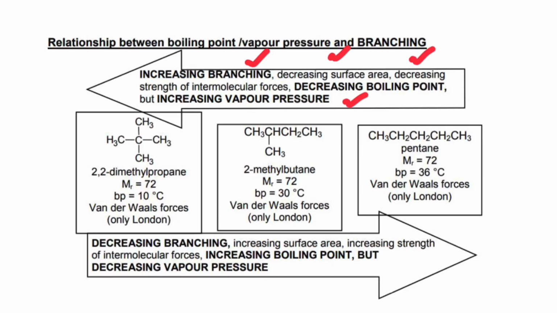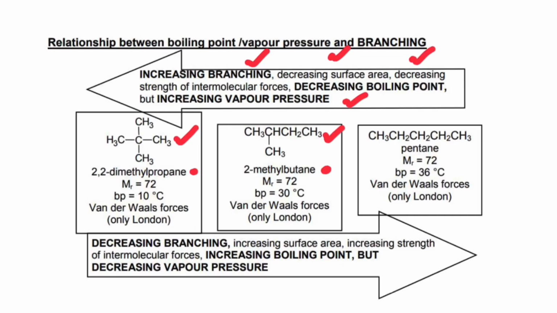2,2-dimethylpropane. We're comparing that with 2-methylbutane. Obviously, these two compounds are isomers of each other. We have the same number of carbons, we have the same molecular formula, but different structural formula. But 2,2-dimethylpropane is more branched compared to 2-methylbutane. You can see, even if you just take a look at the structure here.